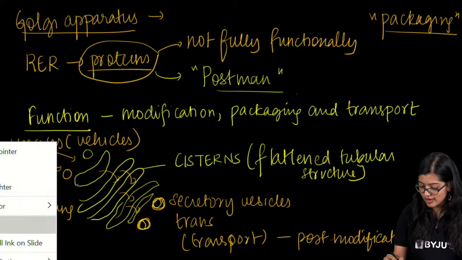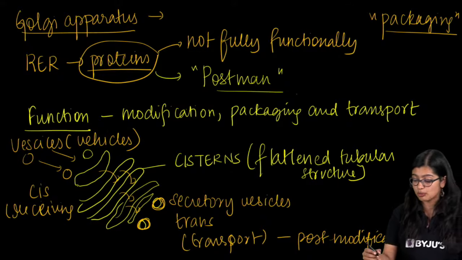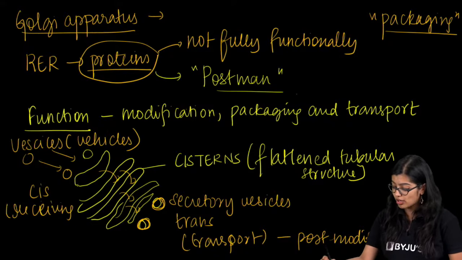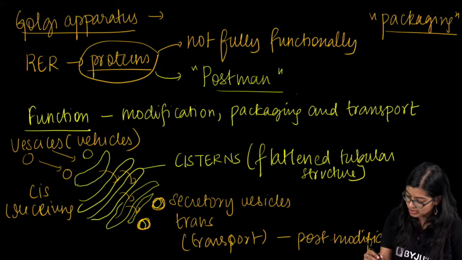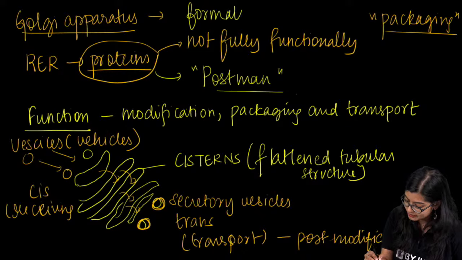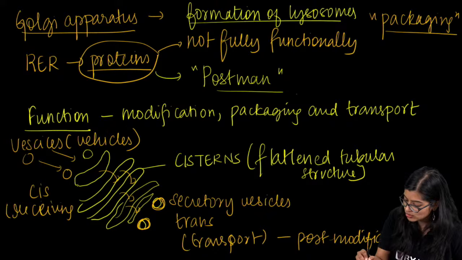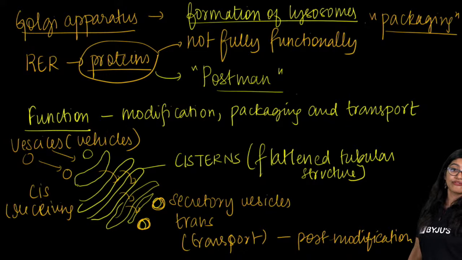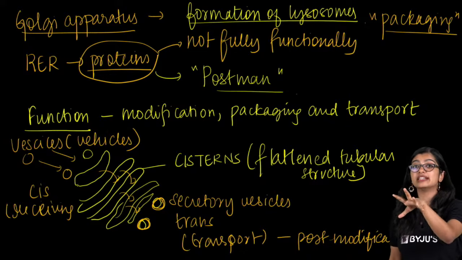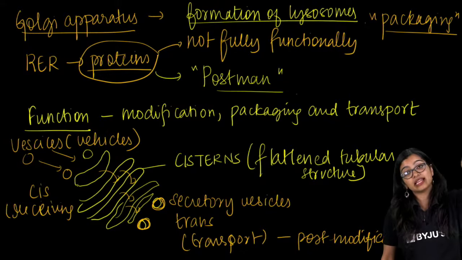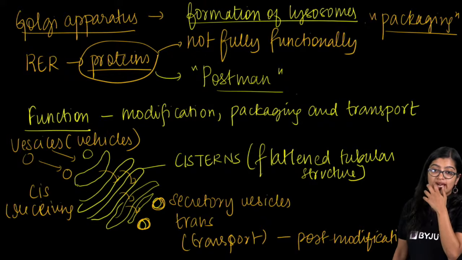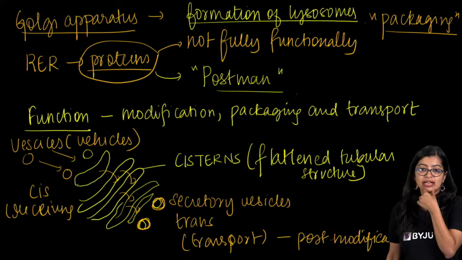Okay. So now moving on, another thing for which Golgi is also responsible is production. When we talk about Golgi, we know that it is also responsible for the formation of lysosomes. The enzymes which are present inside the lysosomes are produced in the RER, and when they come here, they undergo modification and then they go. Are we clear?